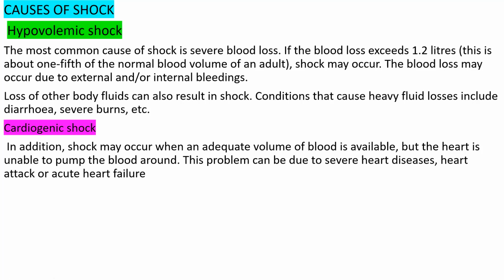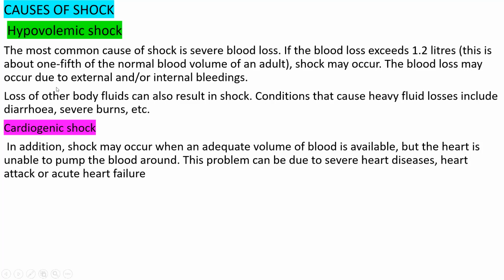So an adequate volume of blood is still available, but our heart is unable to pump the blood around. This problem can be due to severe heart disease, heart attack, or acute heart failure.